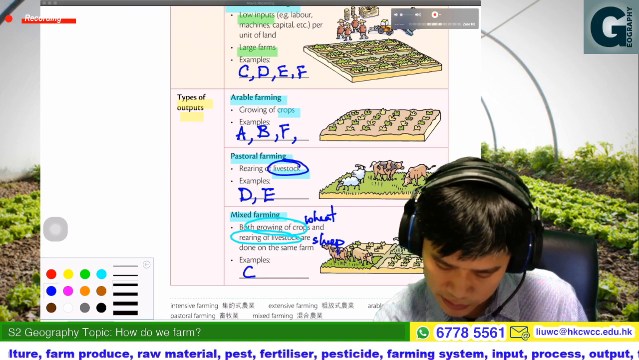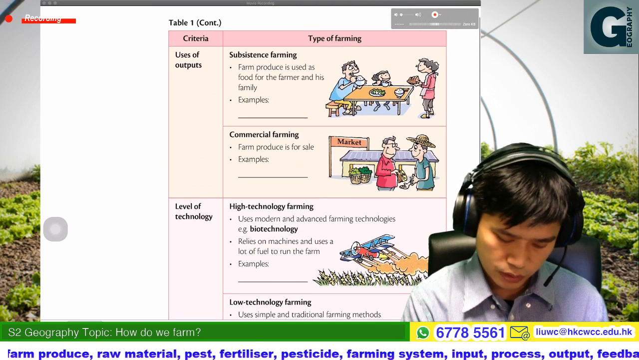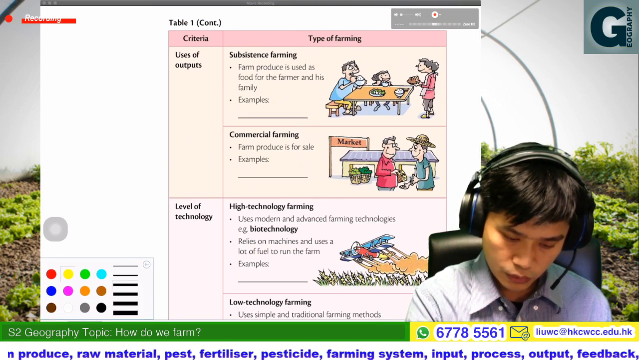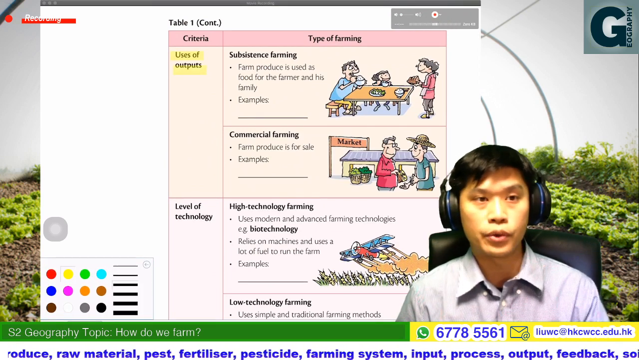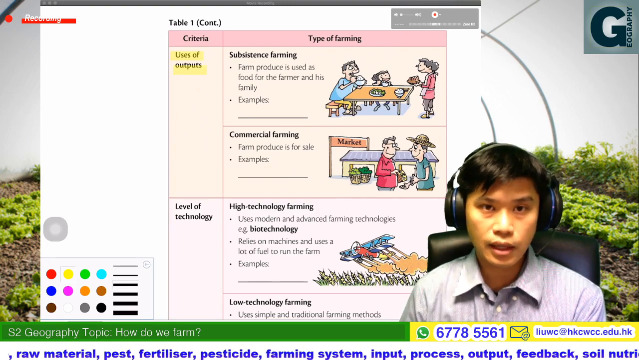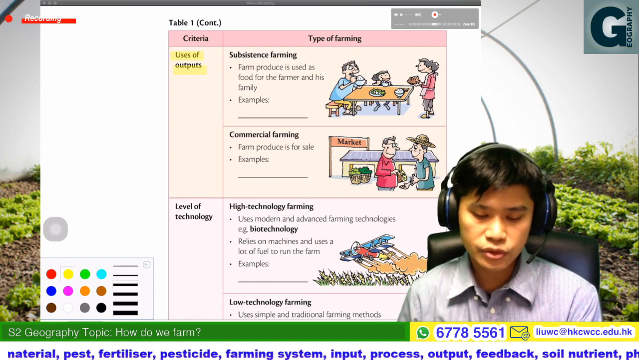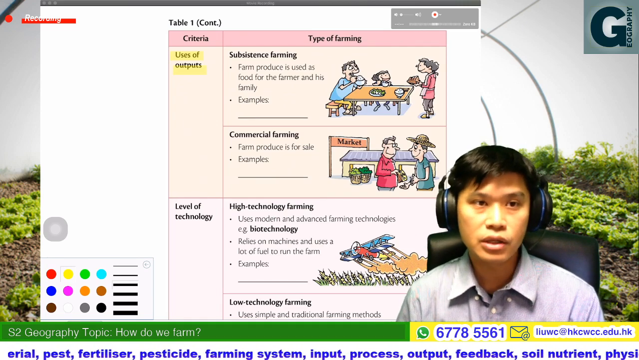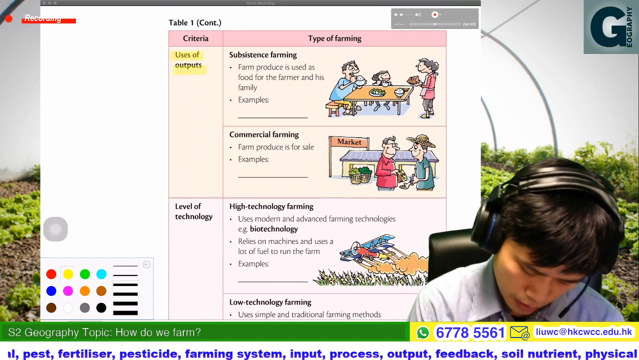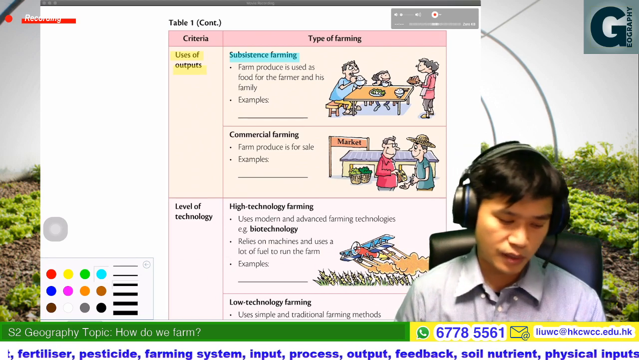Okay, so that would be the second classification. And then the third classification, we would classify the farming according to the use of output. So how do the farmers use the output? The first one is what we call subsistence farming.